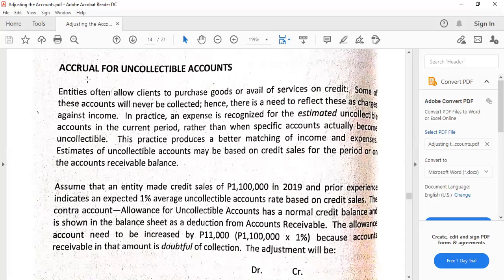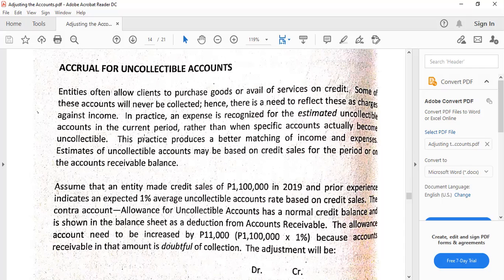So the title here is Accrual for Uncollectible Accounts. Basically, this is just the same. We can also say this is provision for doubtful accounts. This is the time that we are going to estimate, out of our balances of accounts receivable, how much really, we think, we forecast based on trends, patterns, and experiences, which are of course professionally made, cannot be collected. So they have possibilities of becoming bad debts in the future.